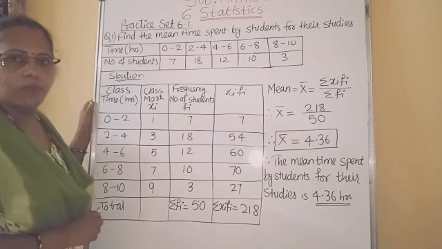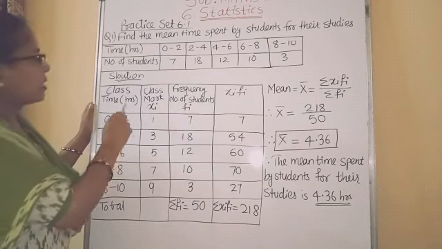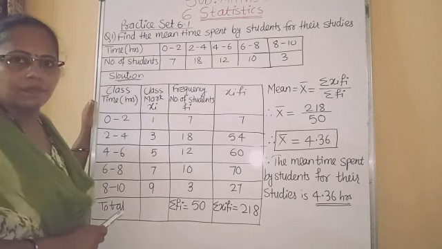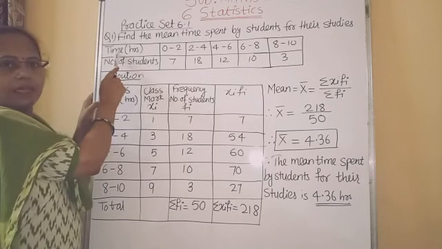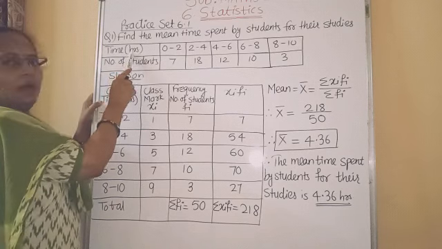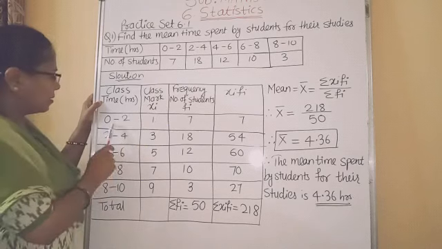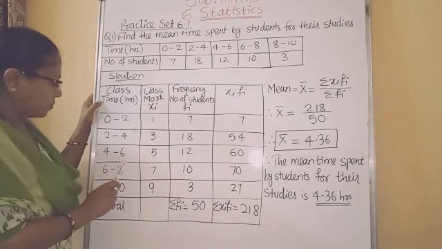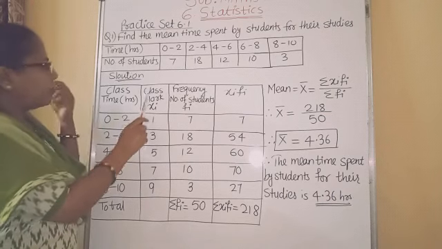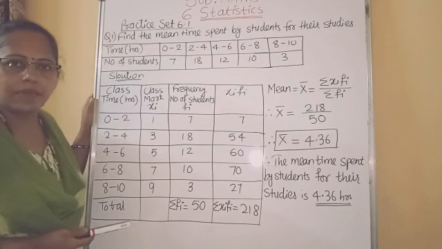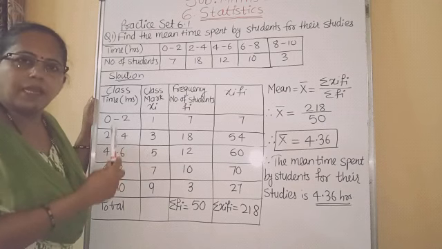As I explained the steps, first we have to prepare one table which contains 4 columns. In the first column we have to write the classes, and here the class represents time in hours. So write here time in hours. Write down these classes from the question here: 0 to 2, 2 to 4, 4 to 6, 6 to 8, 8 to 10. Then we have to find out the class mark, as I explained how to find class mark: lower class limit plus upper class limit divided by 2.